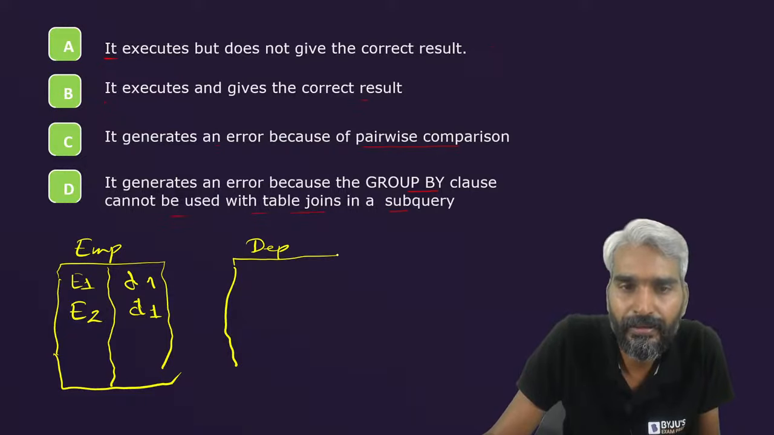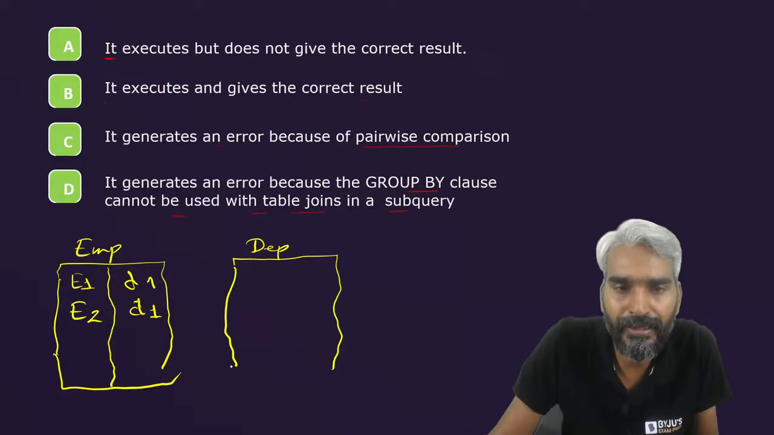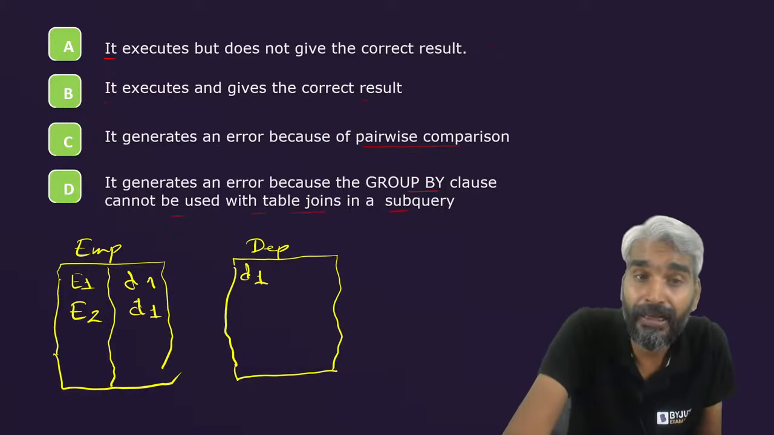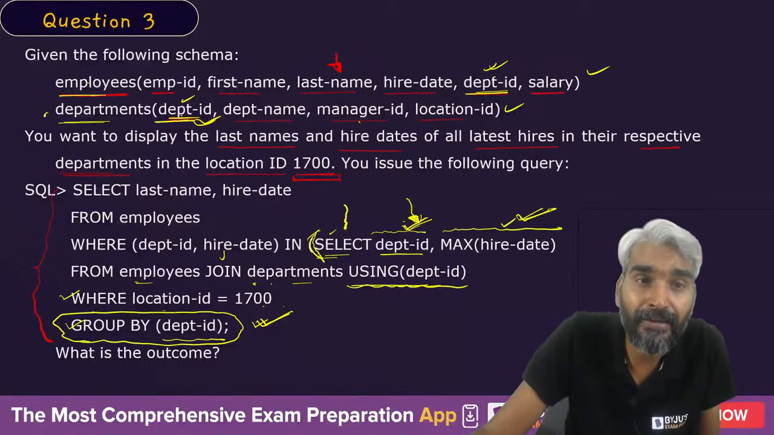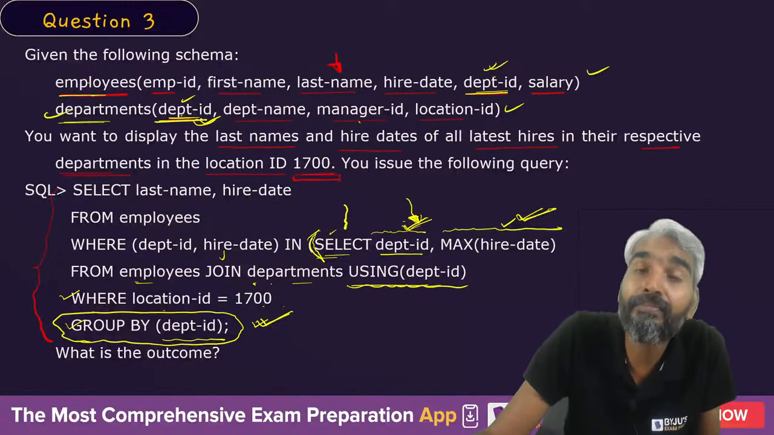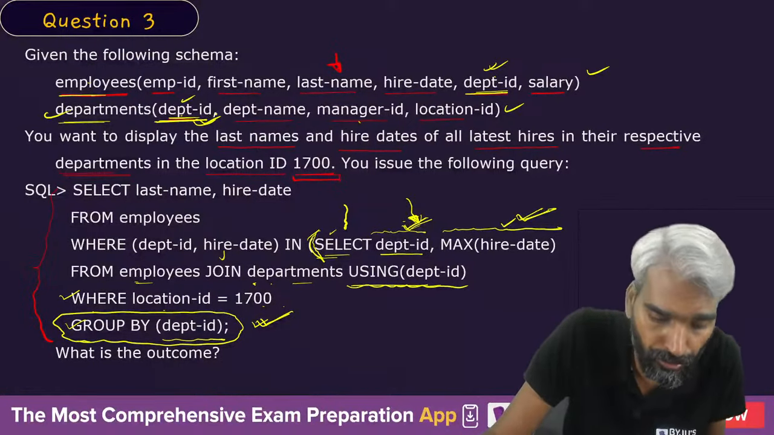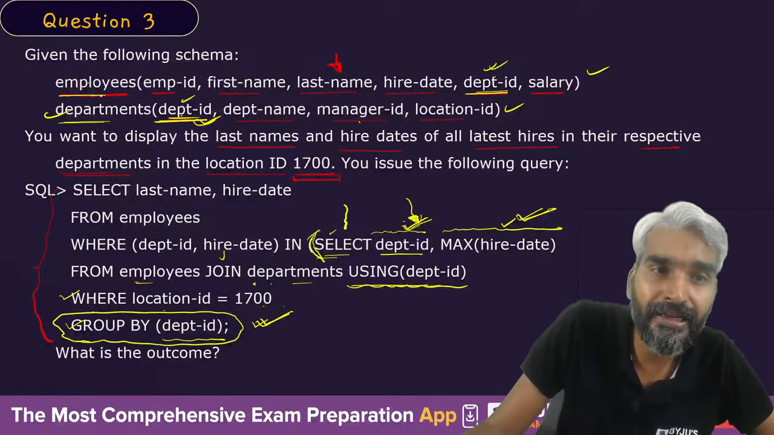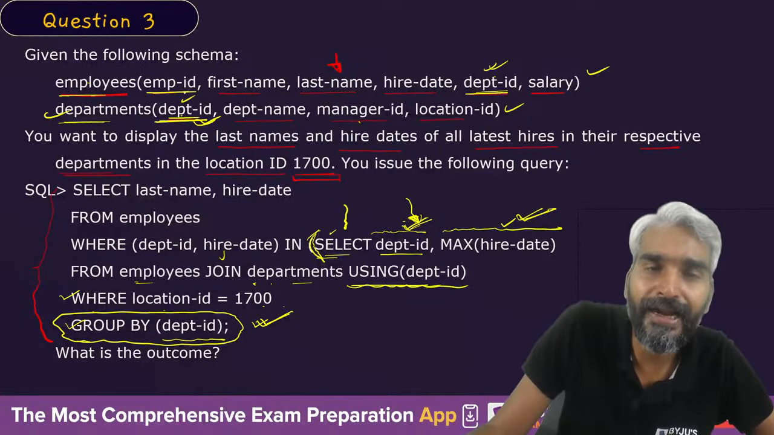Similarly, if you look at the department table, the idea is it's a department table, so department ID will be unique. Yes or no? It's a department table, so department ID will be unique. It's an employee table, therefore employee ID will be unique.